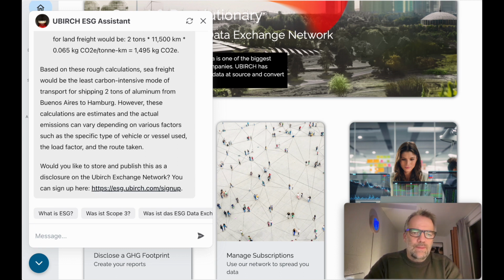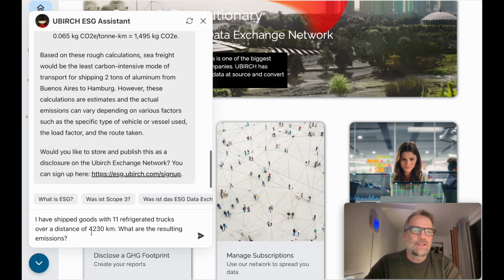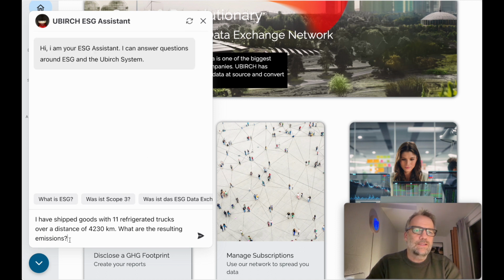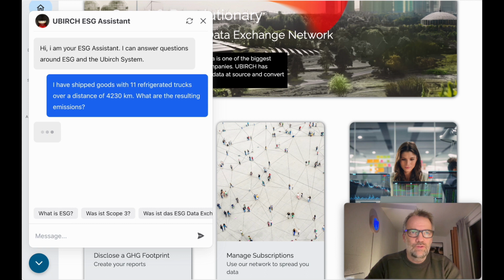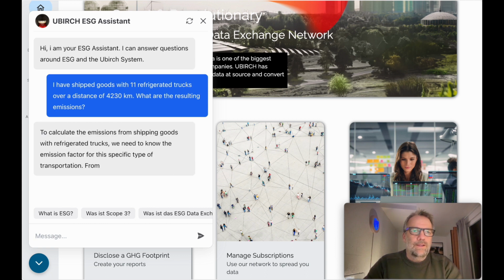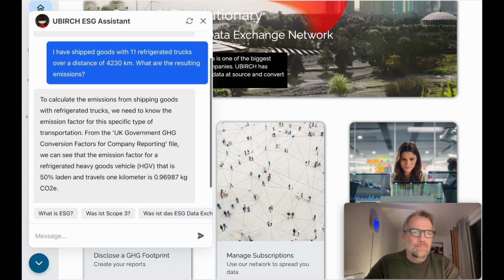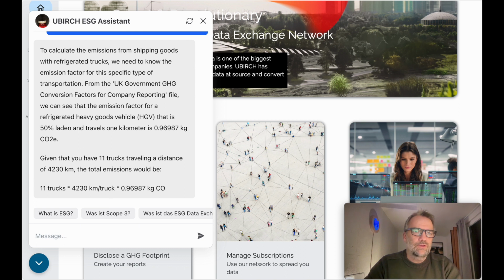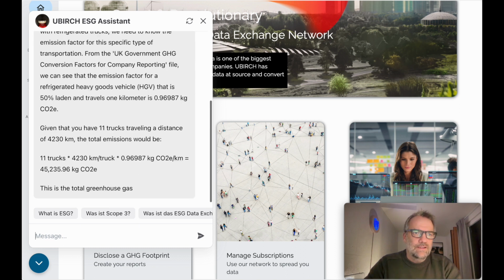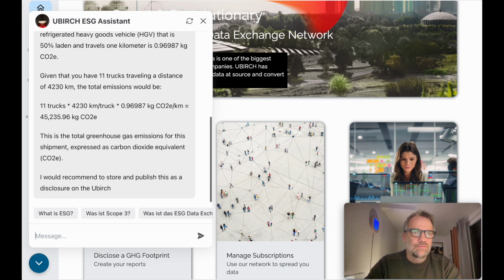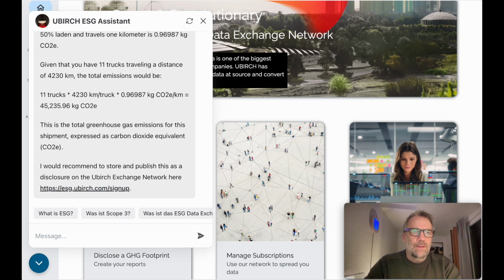I have another question that is similar. In this case, I use Trans trucks as the transportation service to move certain goods over a distance of 4,230 kilometers. And now I am interested in determining the amount of emissions produced during this transportation. Here as well, he extracts the accurate factor from the saved emission factors, making an assumption about a specific load factor for the trucks. Of course, this can also be corrected if it should be different. He concludes that it is 45,235 kilograms of CO2 equivalents and suggests entering them.